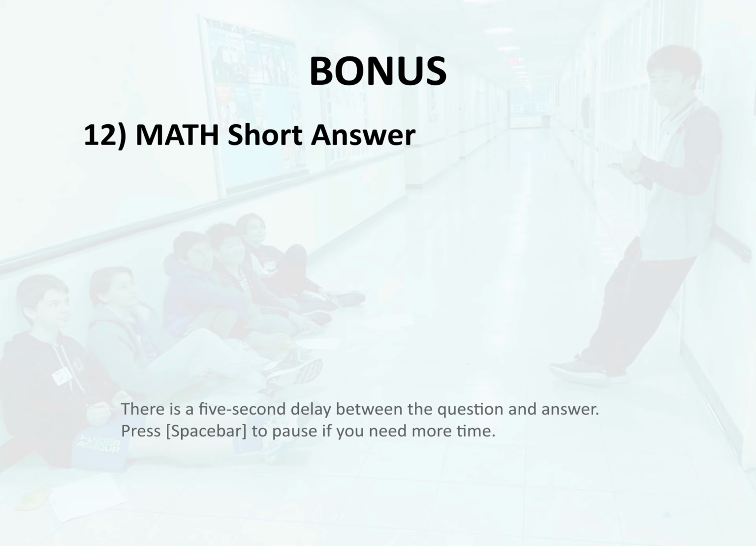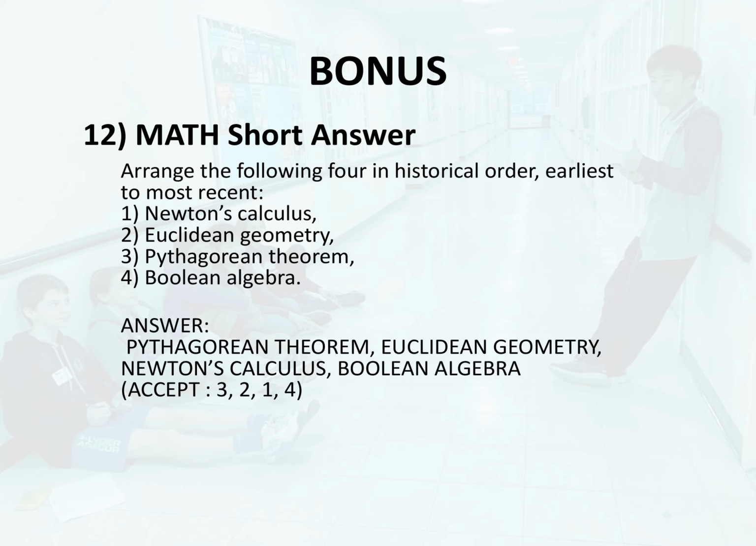Bonus 12. Math. Short answer. Arrange the following 4 in historical order, earliest to most recent. 1. Newton's calculus. 2. Euclidean geometry. 3. Pythagorean theorem. 4. Boolean algebra. Answer. Pythagorean theorem, Euclidean geometry, Newton's calculus, Boolean algebra.